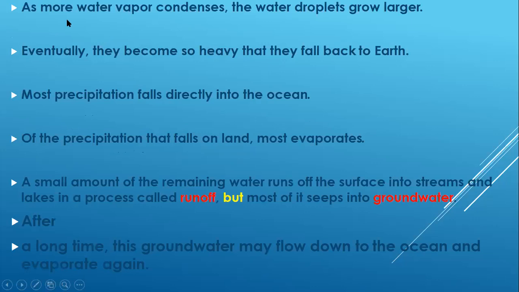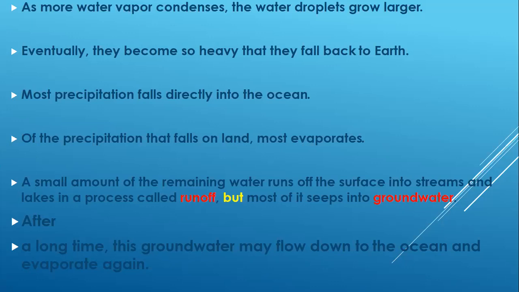Also, as more water vapor condenses, guys, the water droplets grow larger, and eventually they become so heavy that they fall back to the earth again. Most precipitation falls directly into the ocean, but of the precipitation that falls on land, most evaporates, and the small amount of remaining water runs off the surface into streams and lakes in a process called runoff.